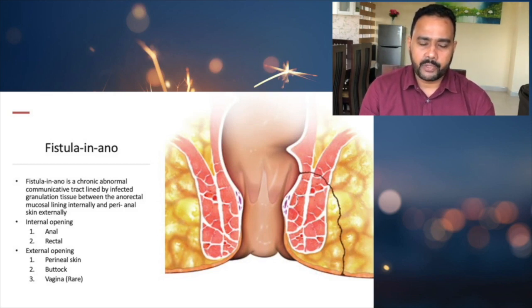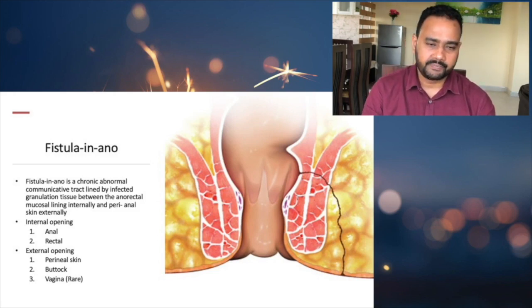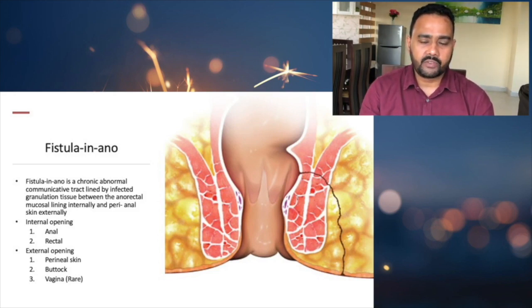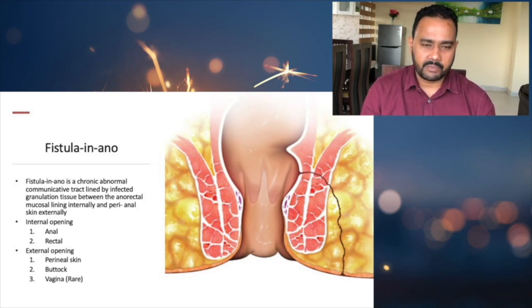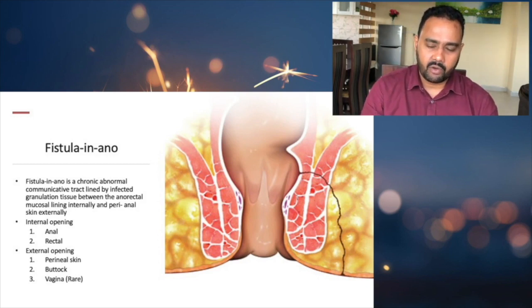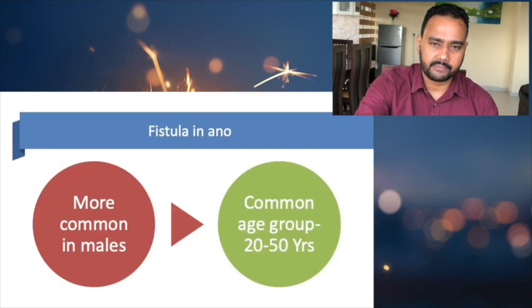The external opening can occur in the perineal skin, or it can occur in the buttock, or there can be a fistula formation to the vagina. The external opening commonly occurs in the perineal skin. That is the common type, but sometimes they can have an external opening in the buttocks as well. So the openings are important, both the internal opening and the external opening.